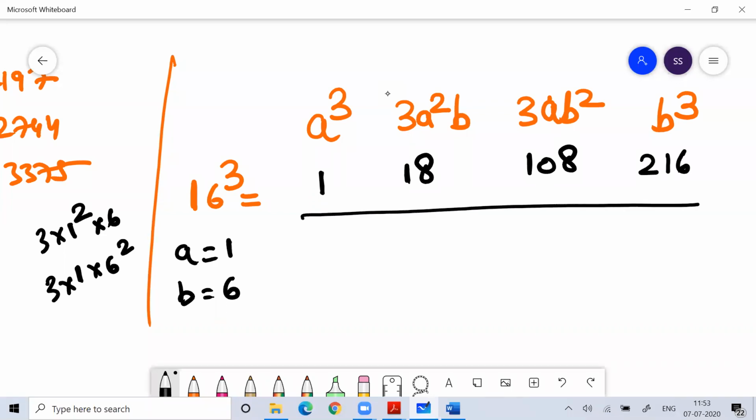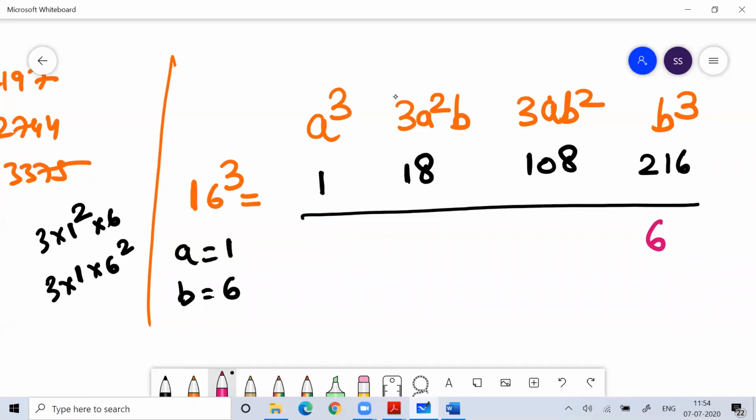So write the number like this: a cube, 3a square b, 3ab square and b cube. Once you write it like this, you just need to focus on the unit digit. Write down only the unit digit and take the remaining as carry. What is the unit digit in 216? It is 6.